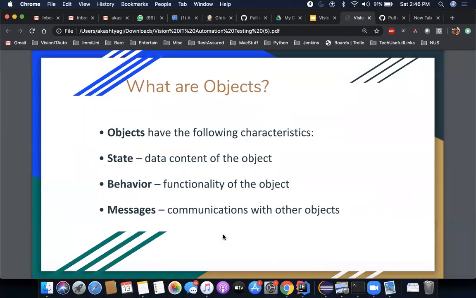Now, what are objects? Objects are instantiations of a class. Usually an object has state, behavior, and messages. Don't worry about the messages; this simply is how the objects will interact with each other. But you need to understand the state and behavior. State is its properties, behaviors are its methods.